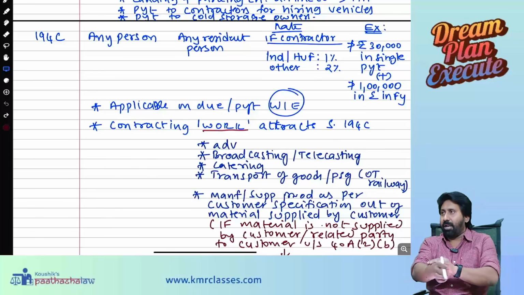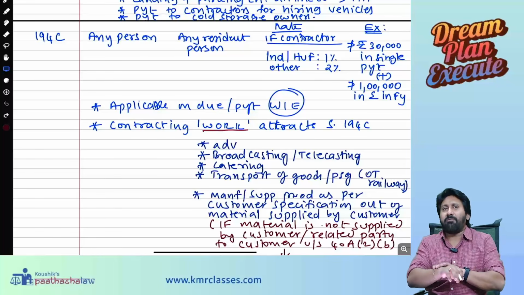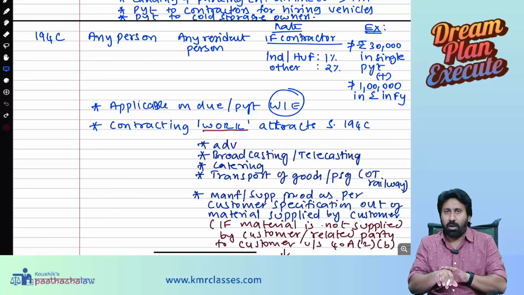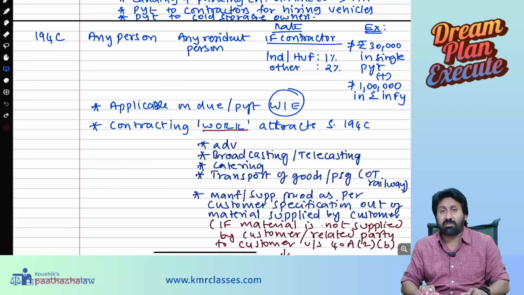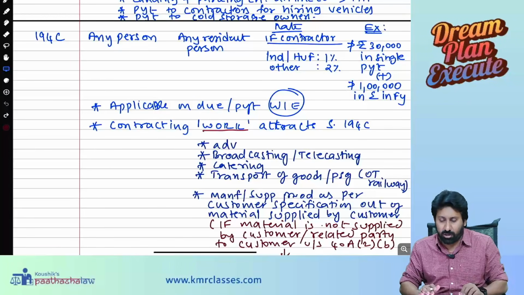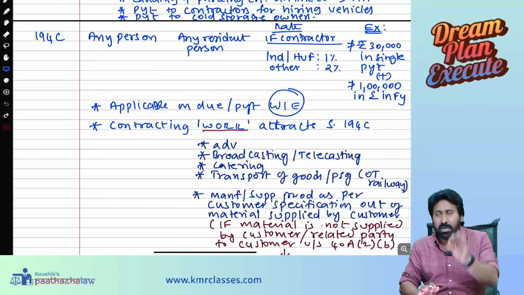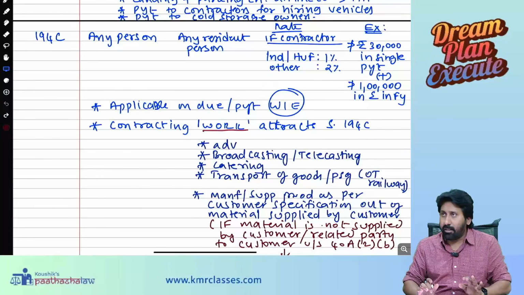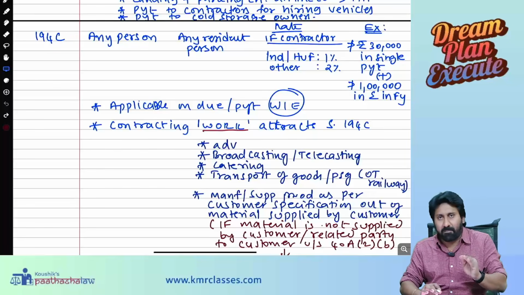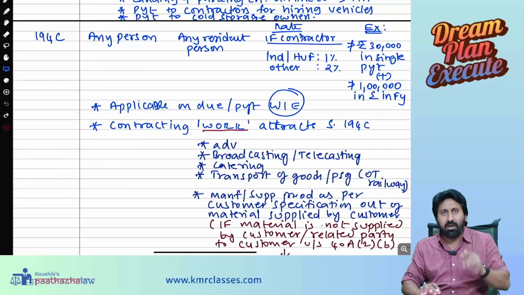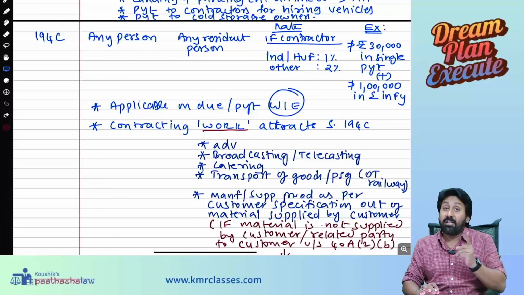So simply to tell, any kind of works contract that is going on, if one person is making payment to some other person, then this 194C will get attracted. For example, I am going to construct a house, and for that I appointed one contractor to do it on my behalf. This is a works contract.